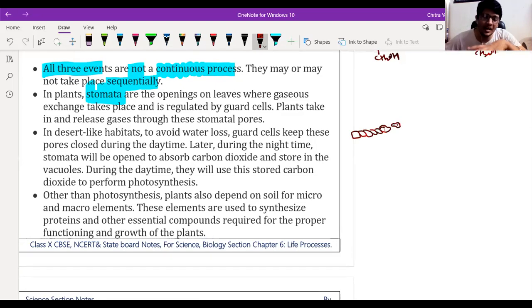See, there are many medicinal plants around us, but I have only read about Ocimum sanctum, that it performs photosynthesis during the night time. I didn't read about other plants, because I have a biology background, so I have read about many plants, even medicinal plants, but I didn't read about other plants except Tulsi.